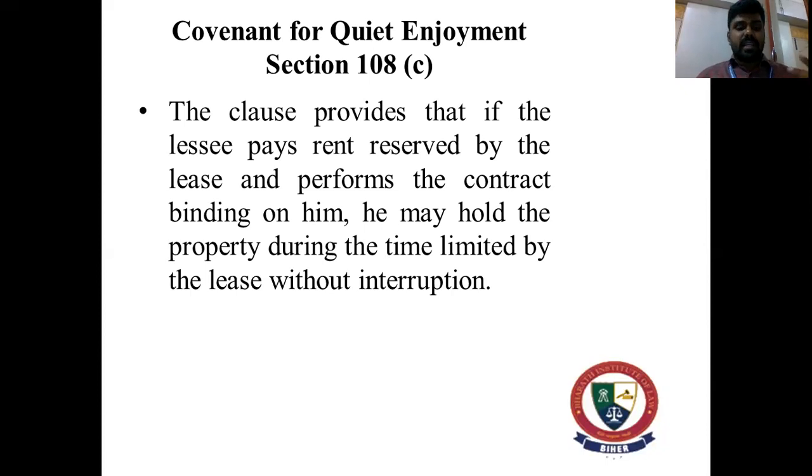And the distinction is that the qualified covenant does not cover eviction by title paramount, while the unqualified, that is, the absolute one, does. So when it is qualified, it is the restricted covenant, and when it is unqualified, it is the absolute covenant. The qualified one does not protect the lessee from the title paramount. And in cases decided under the Transfer of Property Act, the implied covenant under this subsection has been held to be an unqualified covenant, protecting the lessees from the title paramount. So the covenant implied under section 108 clause C protects against lawful and not tortious interruptions.